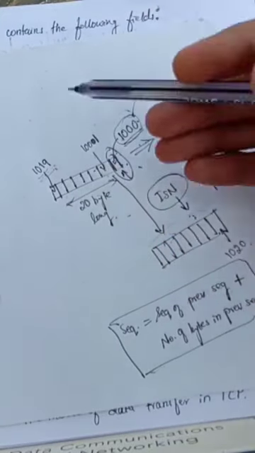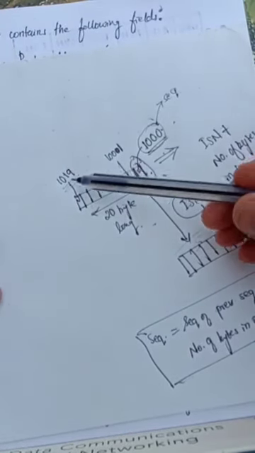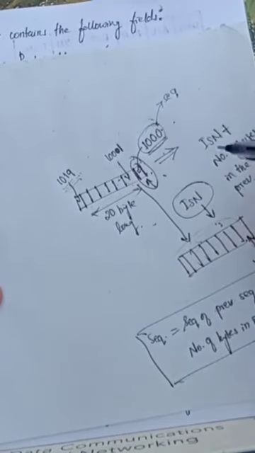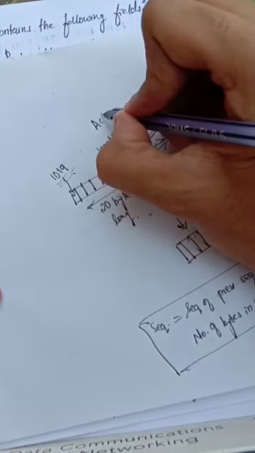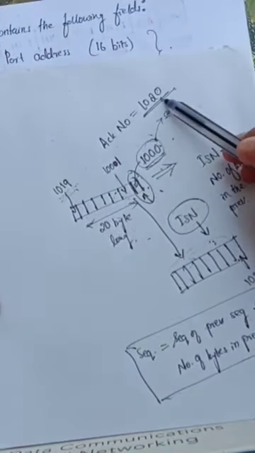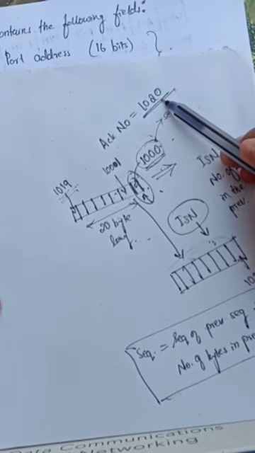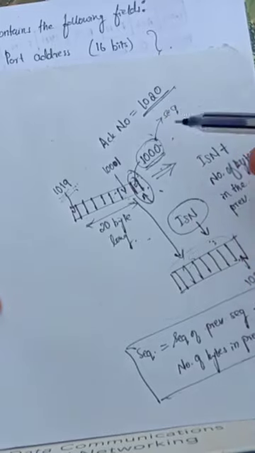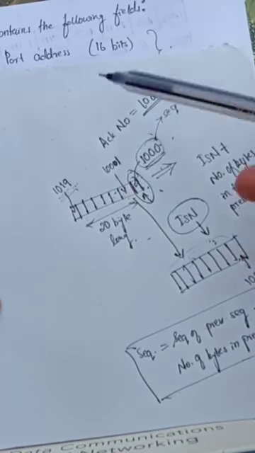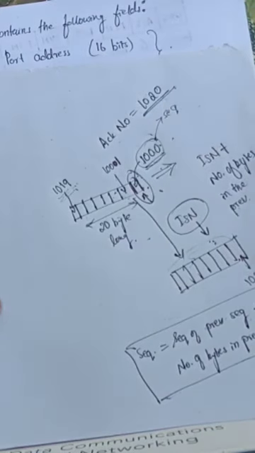That means that the next byte should be numbered 1020, and hence the receiver will send an acknowledgement with acknowledgement number equal to 1020. That means it is expecting the sequence number next as 1020, and hence the sender has to set the sequence number of the next segment to 1020 only.